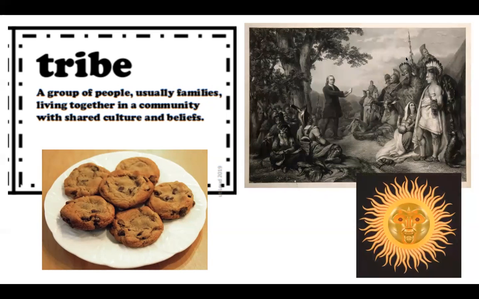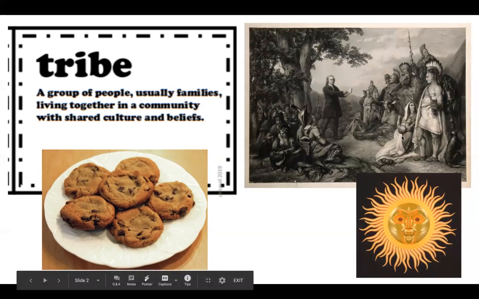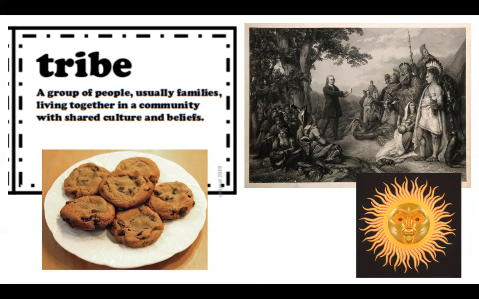And then lastly, a little picture of a sun. This picture is something that the Native Americans really honored and respected, which was the sun god. They believed that the sun was the center of life and made many decisions. So it's a shared belief that they had in their culture. All right, so after this video or right now, you can pause and go to your Colonial glossary and write down the definition for the word tribe. All right, let's go on to the next word.